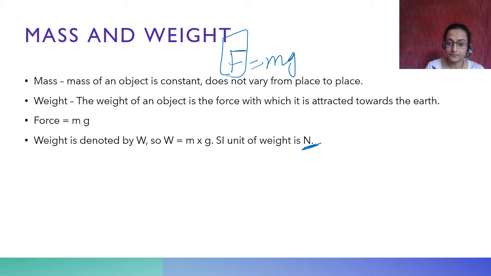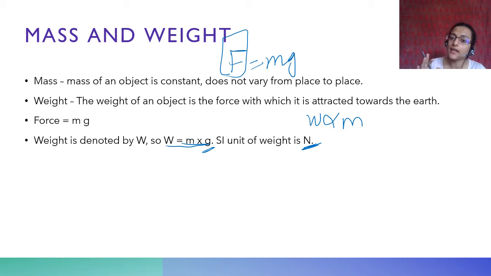W is equal to mg, and if we take g as constant on the earth, right, it varies from here to there, but if we keep g around the earth constant, you see that weight is directly proportional to the mass of the object. Therefore mass and weight are generally used interchangeably.